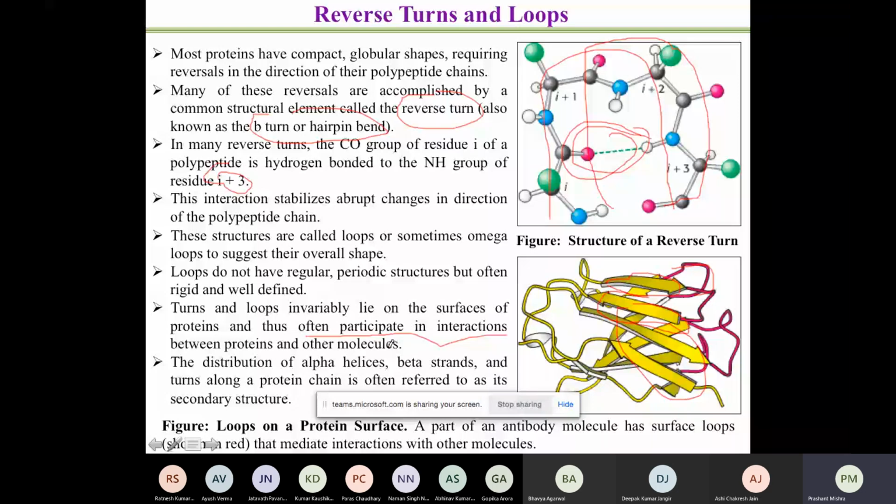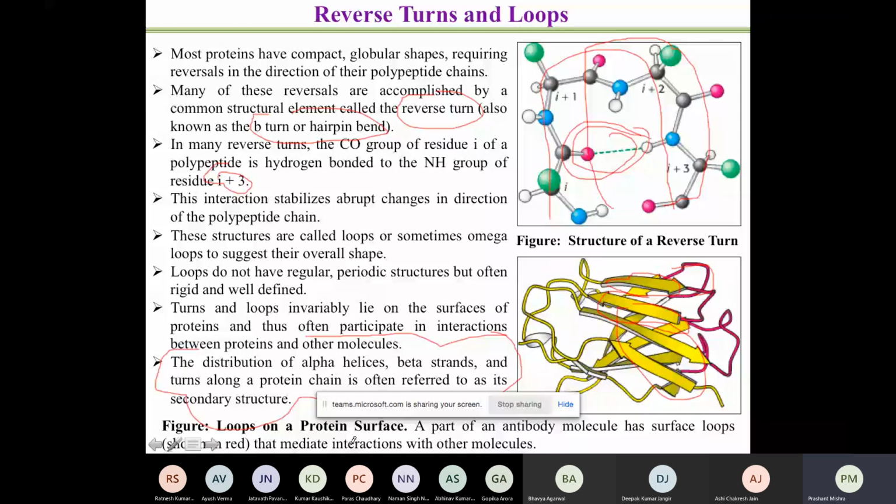The distribution of alpha helix, beta strand, and turns along a protein chain is often referred to as secondary structure. So this is the definition. But in general, if I say, what is the secondary structure? You can imagine that the structure which is formed because of the neighboring interaction of the peptide chain, or neighboring interaction of CONH groups, is what leads to the secondary structure. And in turn, this interaction leads to alpha helix, this interaction leads to beta strand, as well as turns.